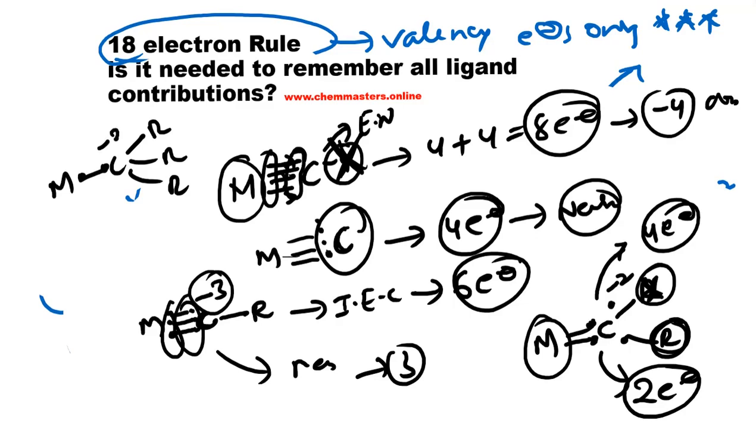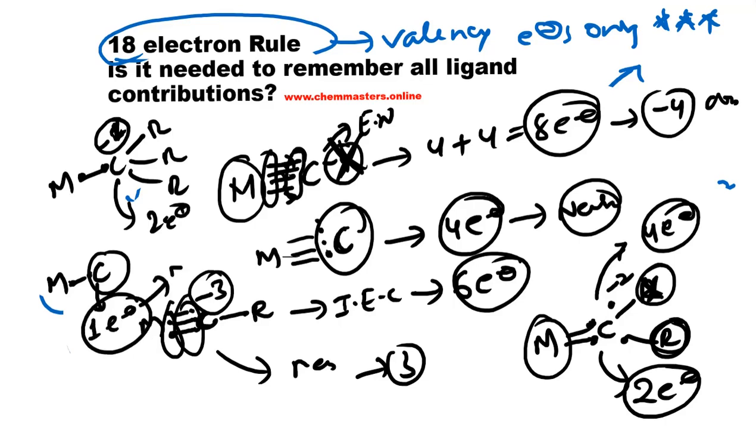In this case, in ionic electronic count, the oxidation state of the carbon is -1, and it will contribute 2 electrons. And if we consider neutral electronic count, only one single electron is making a coordination with the metal. That's why the contribution of trialkyl carbon is only 1 electron. That's why we count 1 electron in neutral electron counting. Okay, I hope you understand.